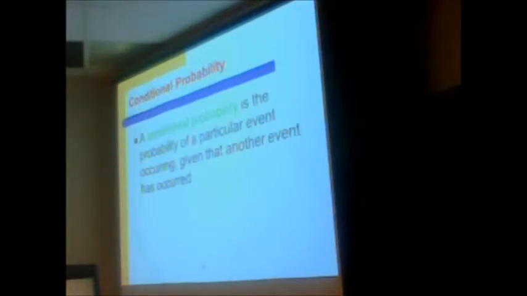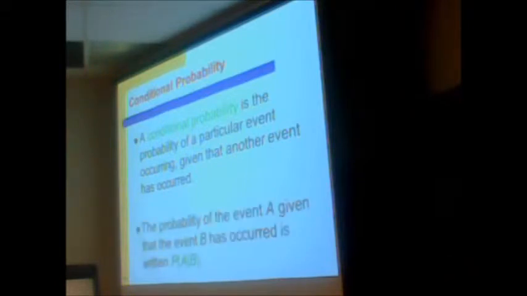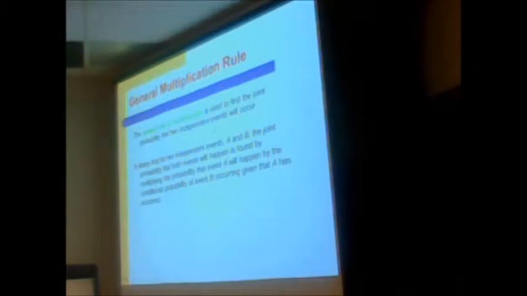Conditional probability means that one event is conditional on something else happening. So what's the probability that you will pass and make an A? Well, you have to pass to make an A. One's conditional on the other one. And this is how they are expressed, this symbol right here: the probability of A, given that B has happened. So the probability that I'll make an A, given that I've also passed. The general rule of multiplication is used to find when these occur, and this is how it's represented. So the probability that I will both make an A and pass will be the probability of passing times the probability of making an A given that I passed.